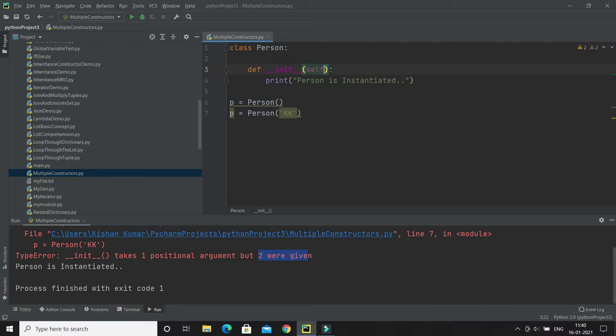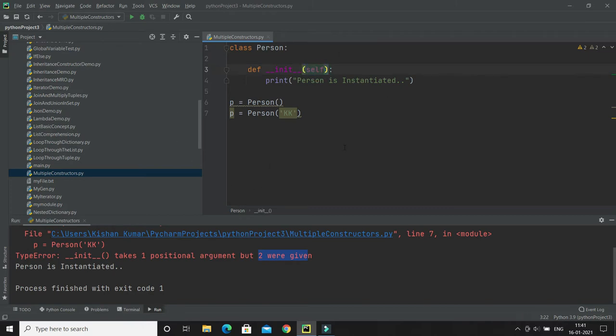If you have a multiple-parameter constructor, self would be the first parameter, and whatever name you give at the first place is considered equivalent to self. But what is self? Self is the instance of our current class. Wherever you define a method or constructor, you have to pass self, and self is the instance of that class, created by default. You don't need to create self.